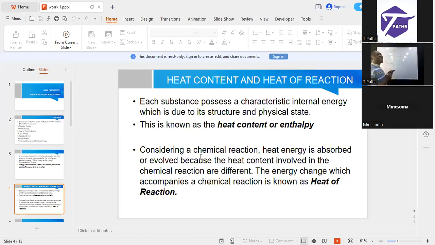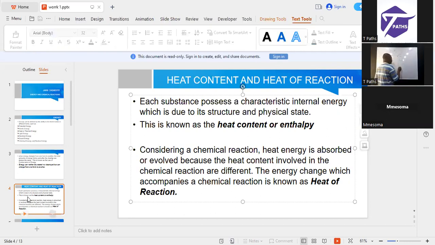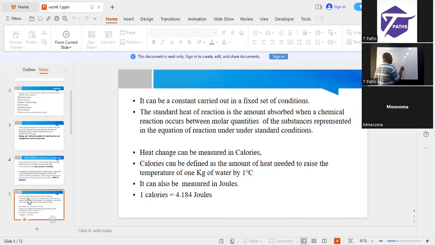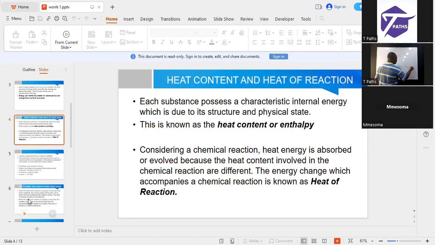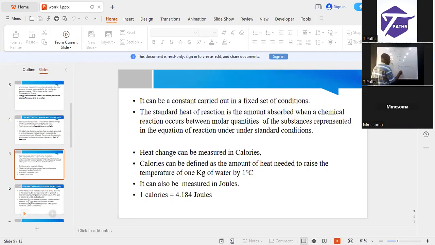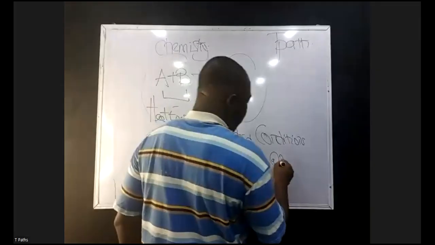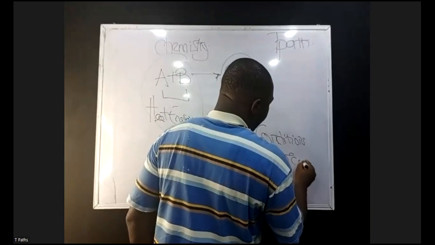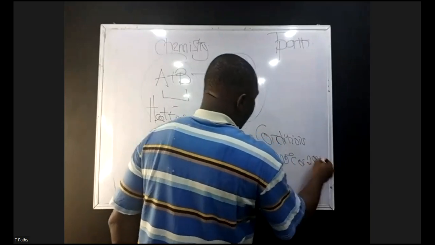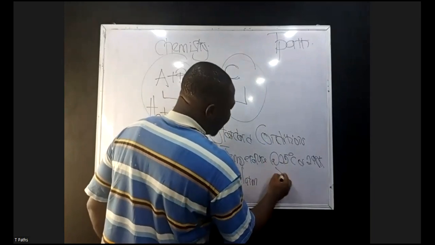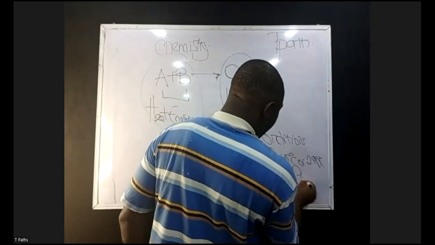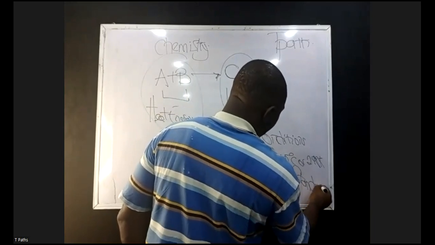Under standard conditions. The good question is, this is a very popular JAMB question: what are these standard conditions? Ladies and gentlemen, what are these standard conditions? Standard conditions include temperature at 25 degrees Celsius or 298 Kelvin, and pressure at 1 atmosphere. When we have this set of conditions, it's called standard conditions.